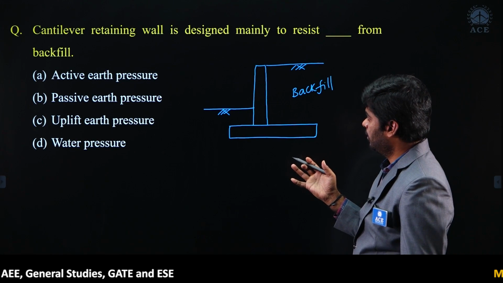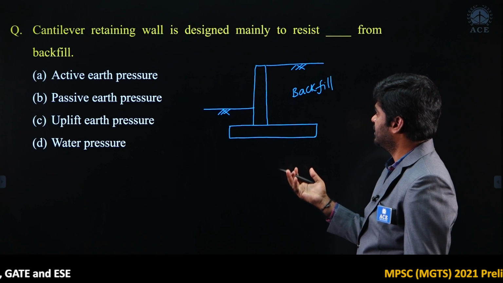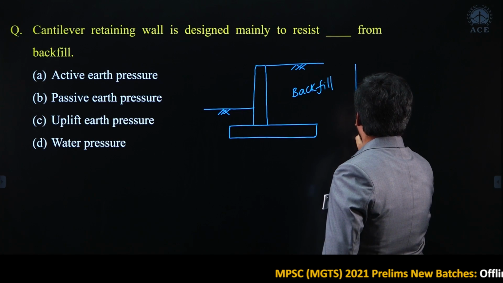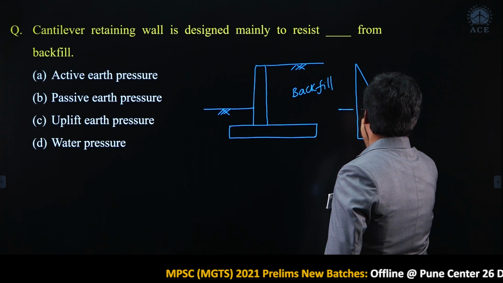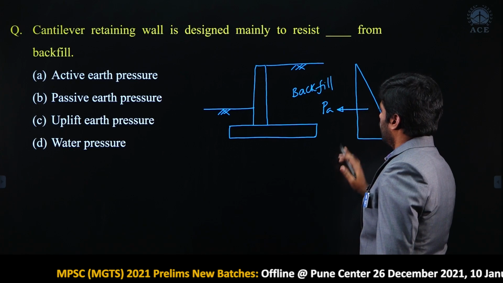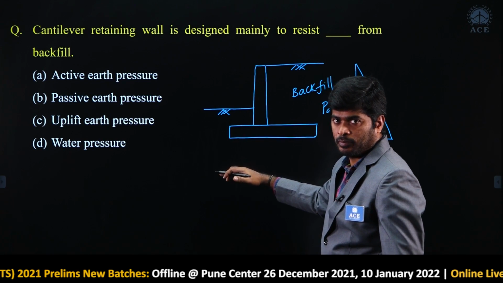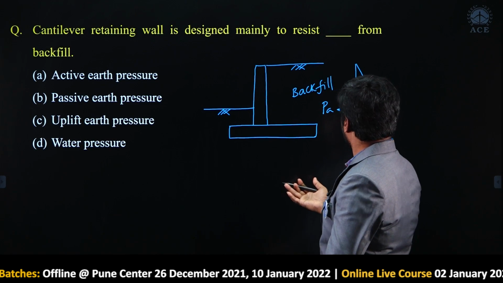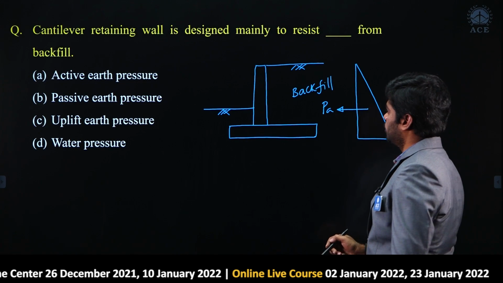Due to backfill, which type of pressure is taken for design purpose? That is the question. Normally, backfill exerts active earth pressure. It will exert active earth pressure Pa. The soil present below the base slab, my dear, will exert upward pressure, right, but the backfill exerts active earth pressure.